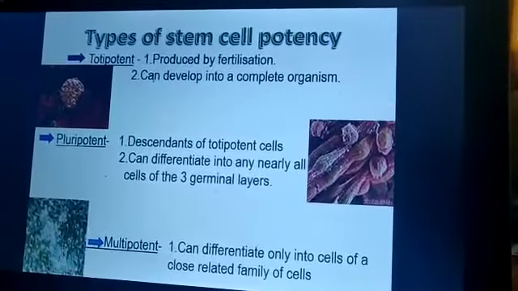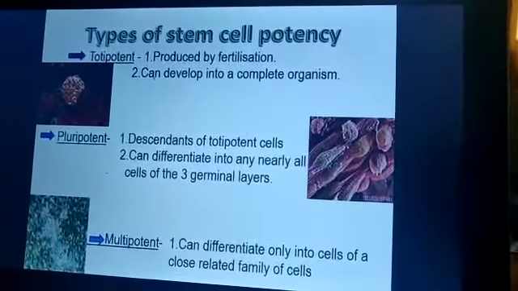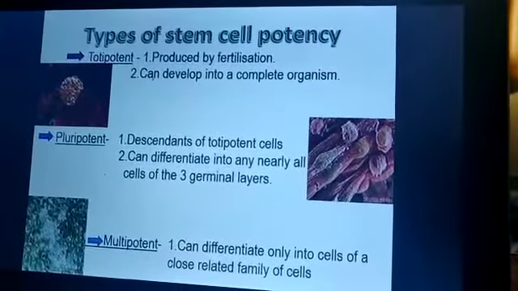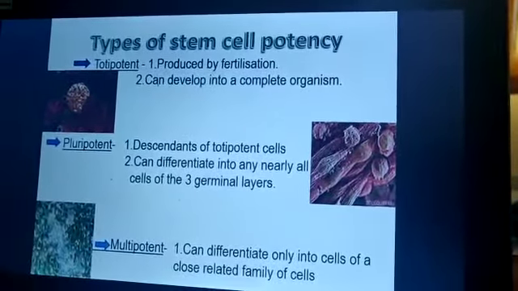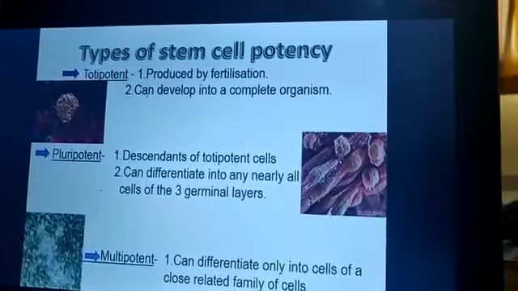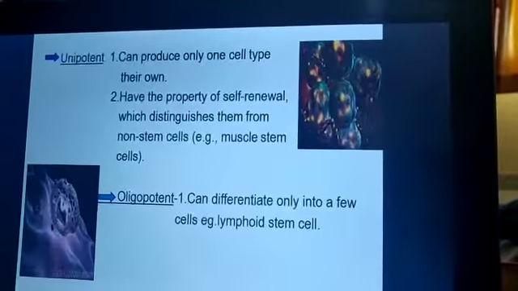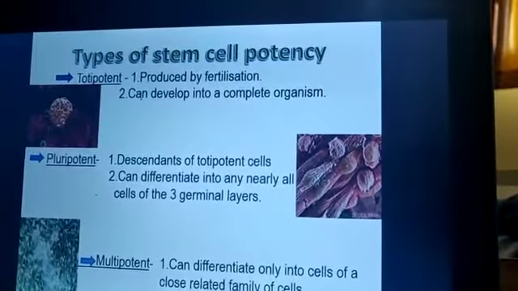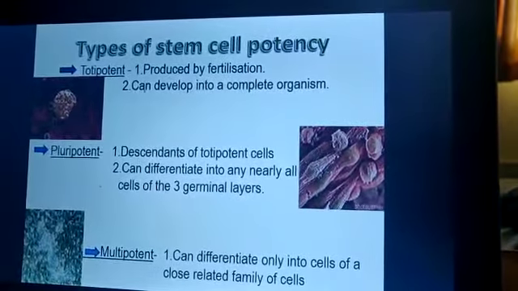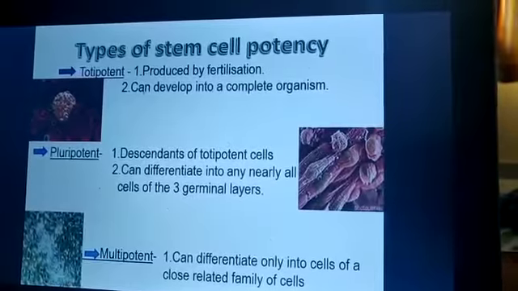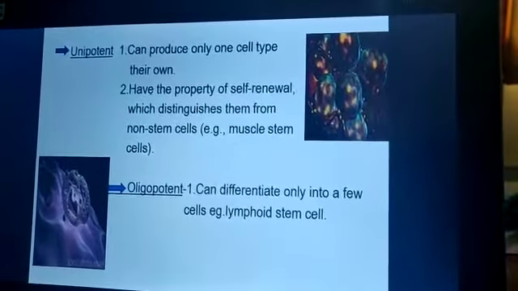They are the descendants of totipotent cells. They can differentiate into nearly all cells of the three germinal layers. The next is multipotent cells, which can differentiate into cells of a closely related family of cells.